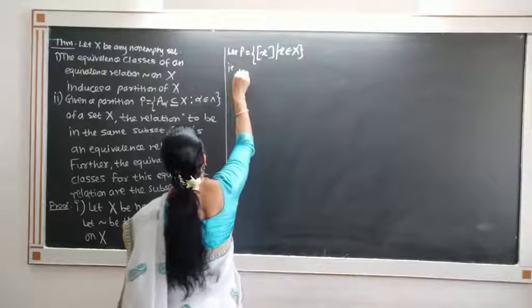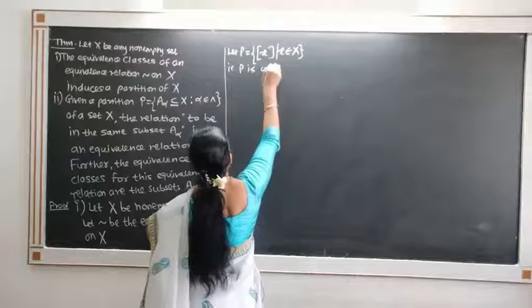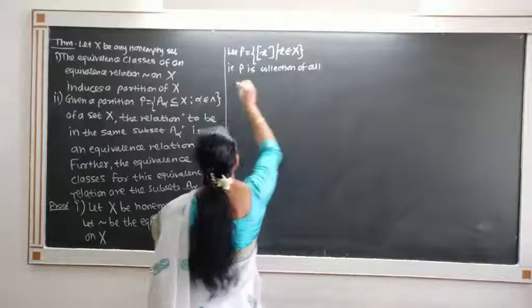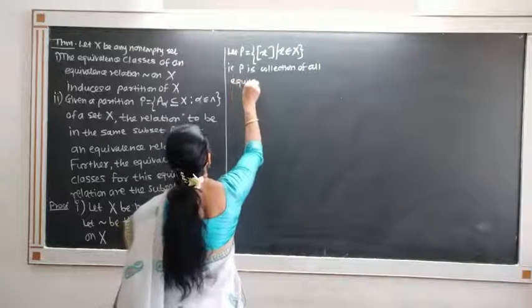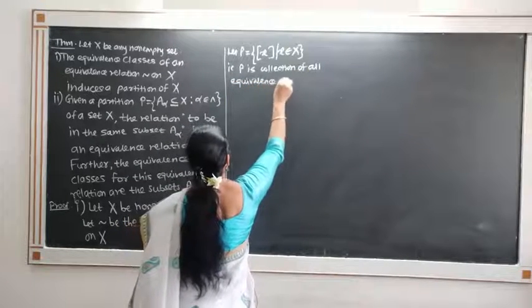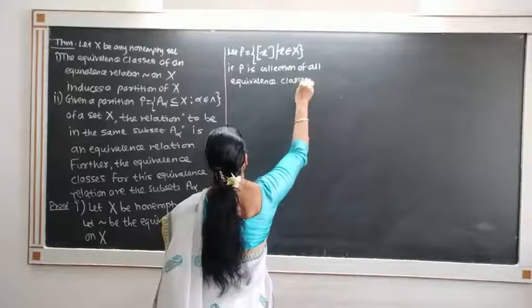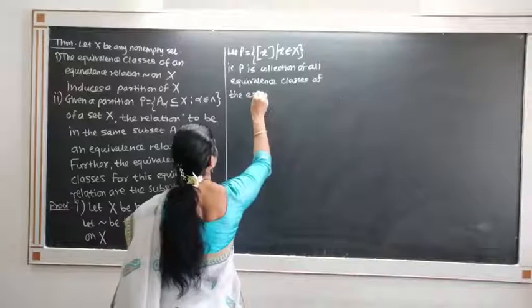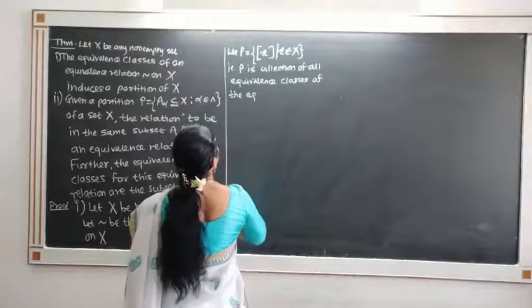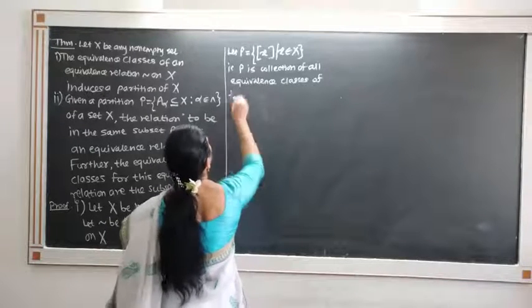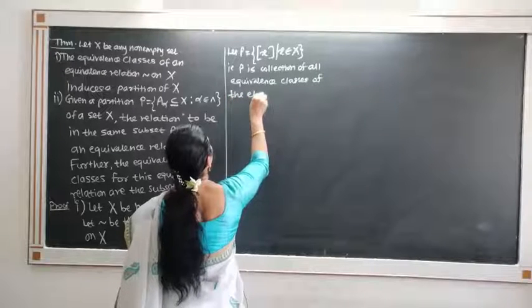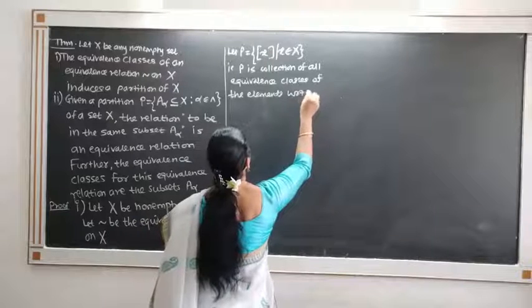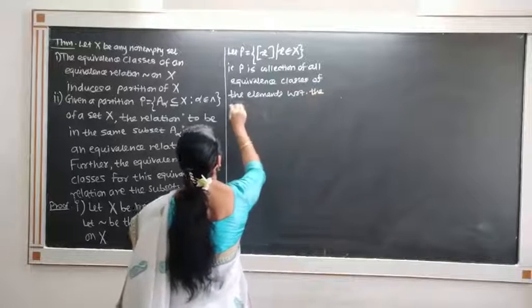That is, P is the collection of all equivalence classes of the elements with respect to the equivalence relation.